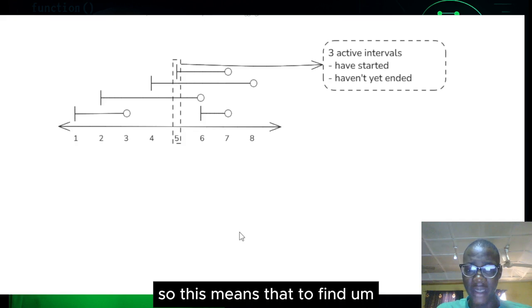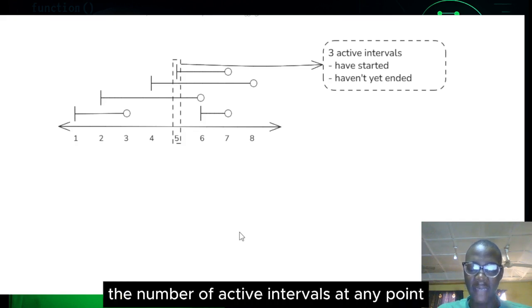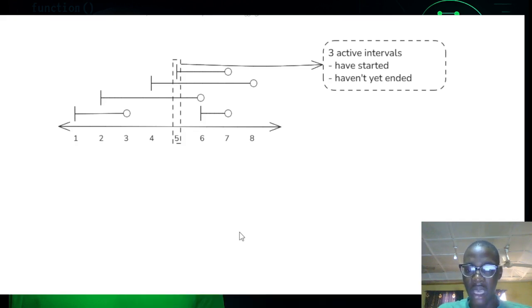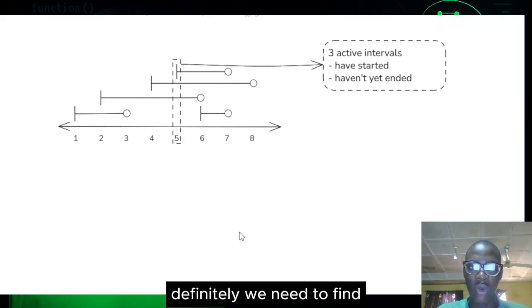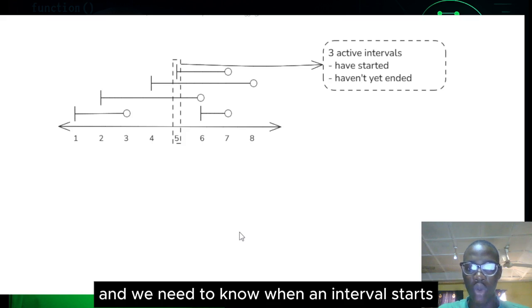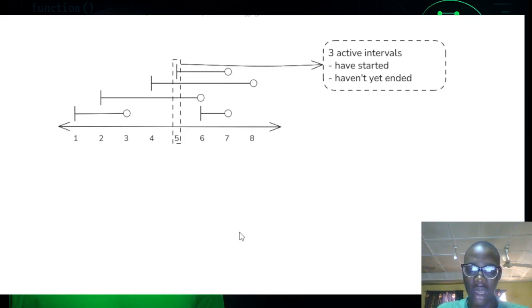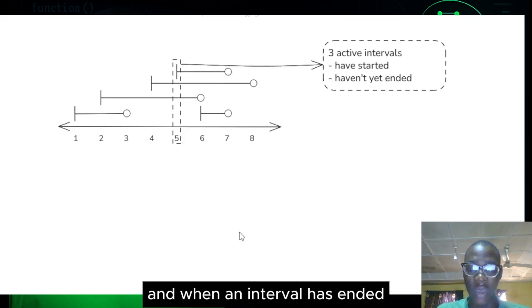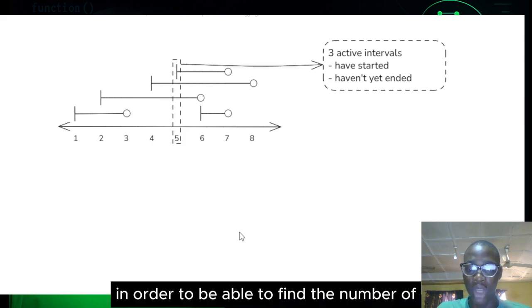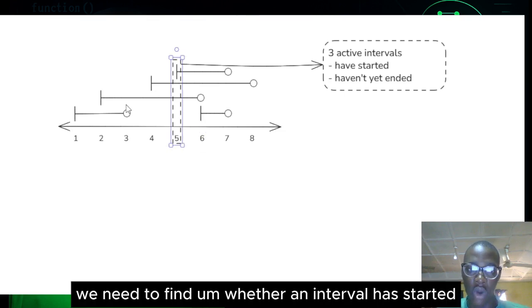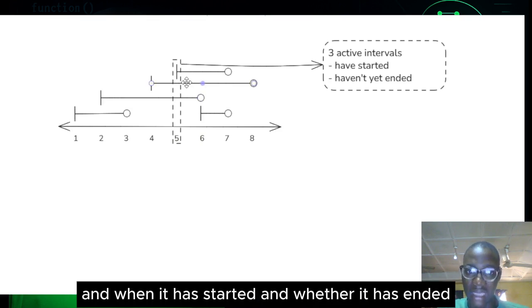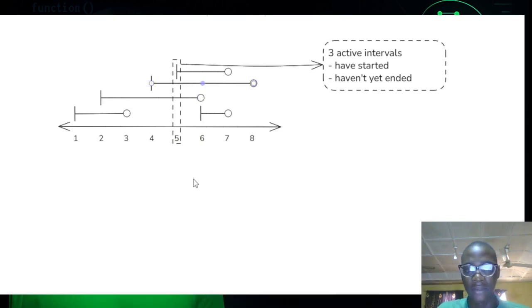So this means that to find the number of active intervals at any point, meaning intervals that have started but never ended, we need to know when an interval starts and when an interval ends, in order to be able to find the number of active intervals at a given point. We need to find whether an interval has started, when it started, and whether it has ended.